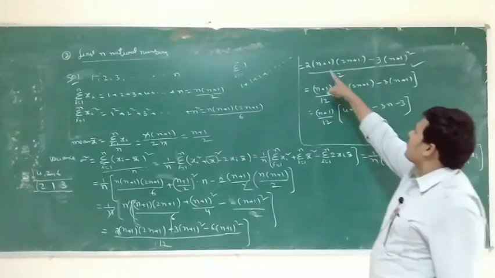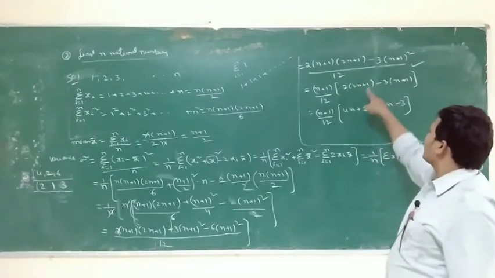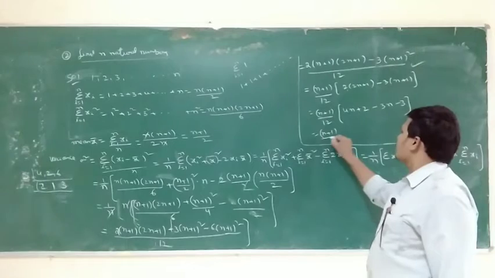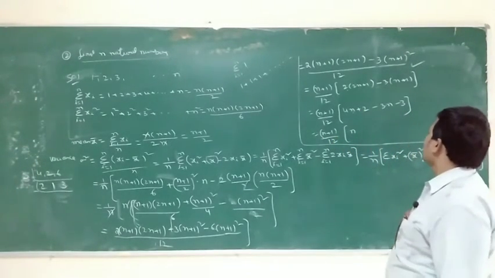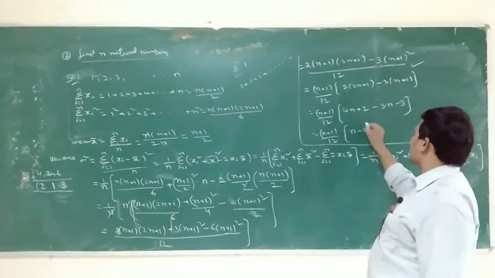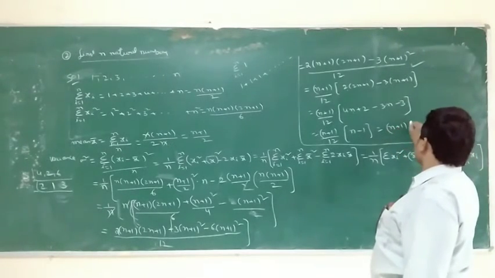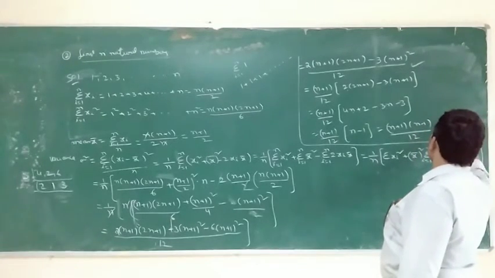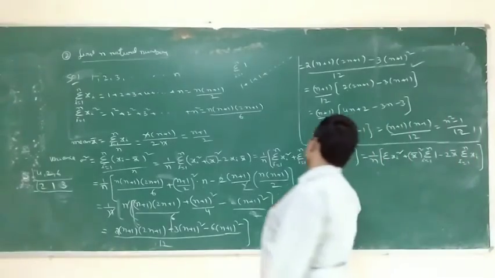So that is equal to n plus 1 into n minus 1 by 12, or n square minus 1 by 12. This is the final answer.